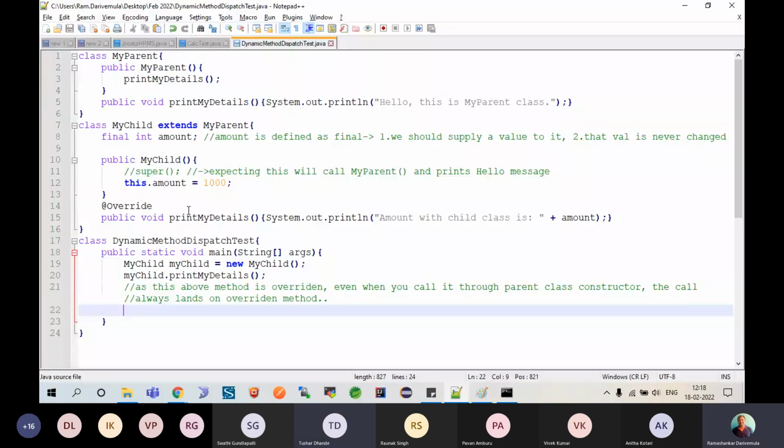What happened here? Final int amount. So there you initialized it in my child, right?